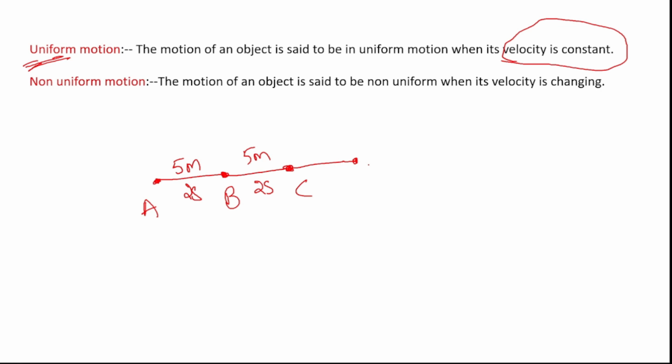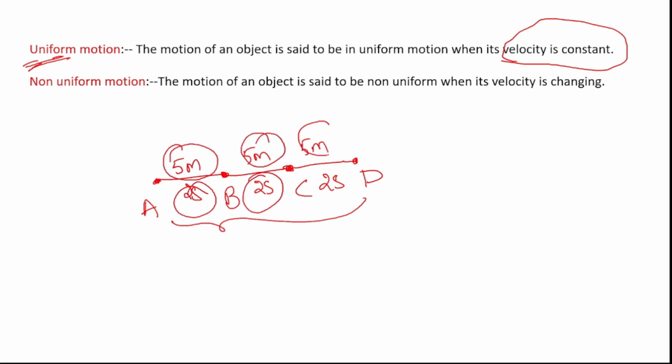Again it is traveling from point C to D, and again it has covered 5 meters in 2 seconds. So what is happening in this case? It is covering equal distance in equal time, right? At every point it is traveling equal distance in equal time. So here the velocity is constant, right?